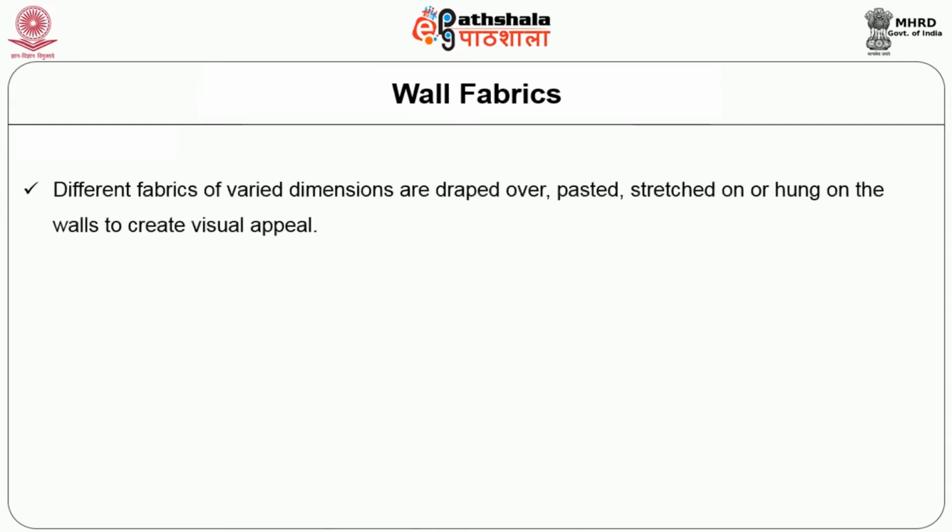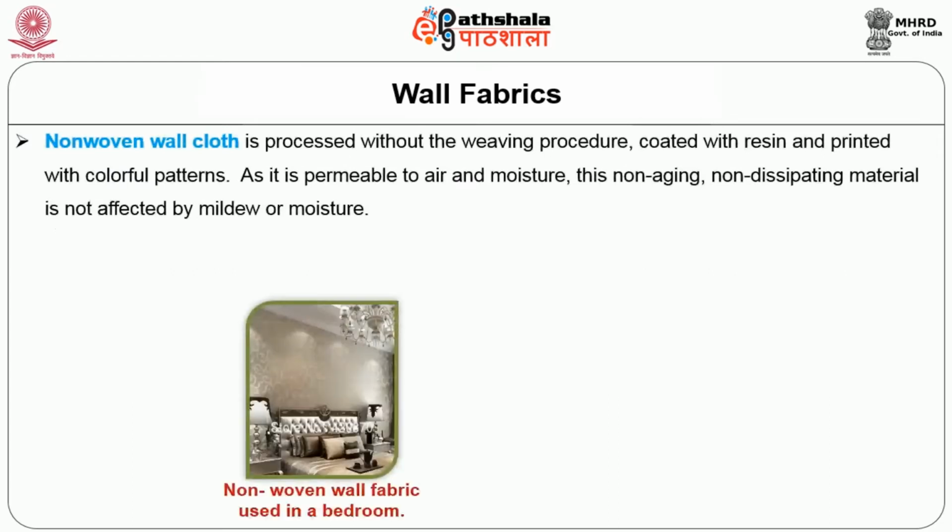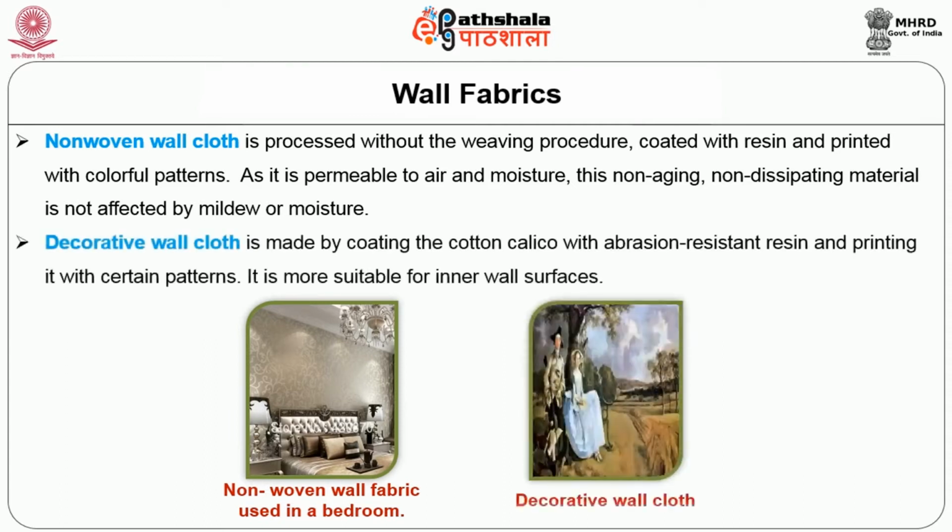Wall fabrics. Different fabrics of varied dimensions are draped over, pasted, stretched on or hung on the walls to create visual appeal. Non-woven wall cloth is processed without the weaving procedure, coated with resin and printed with colorful patterns. As it is permeable to air and moisture, this non-aging, non-dissipating material is not affected by mildew or moisture. Decorative wall cloth is made by coating the cotton calico with abrasion resistant resin and printing it with certain patterns. It is more suitable for inner wall surfaces.